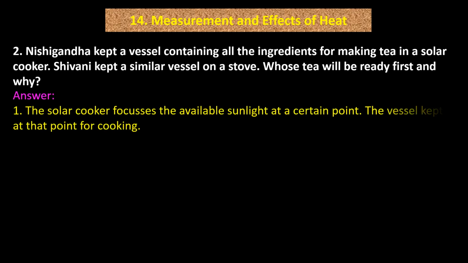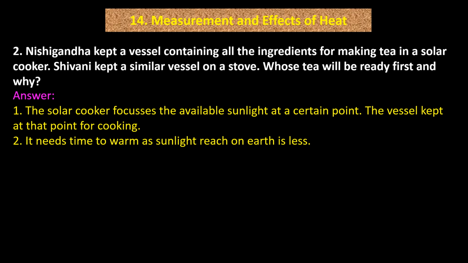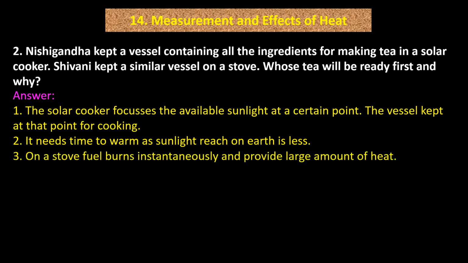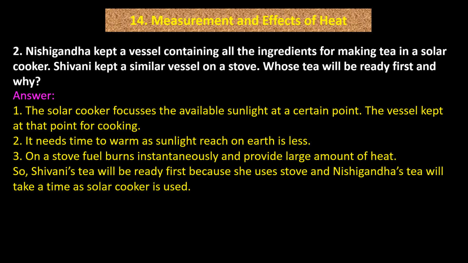Answer. 1. The solar cooker focuses the available sunlight at a certain point. The vessel is kept at that point for cooking. 2. It needs time to warm as the sunlight reaching the earth is less. 3. On a stove, fuel burns instantaneously and provides a large amount of heat. So, Shivani's tea will be ready first because she uses a stove, and Nishigandha's tea will take time as a solar cooker is used.